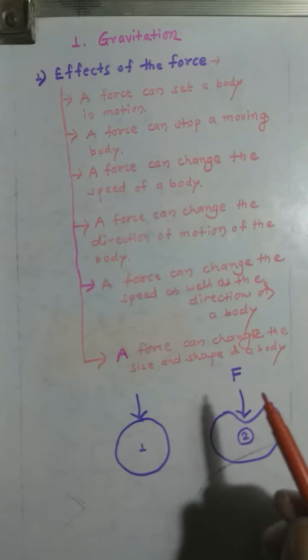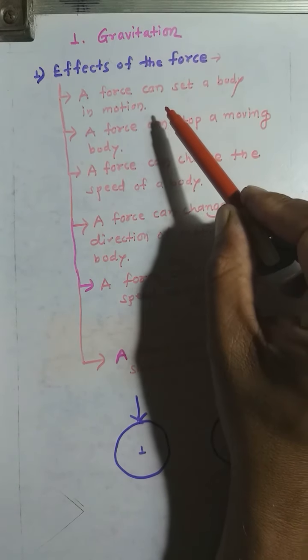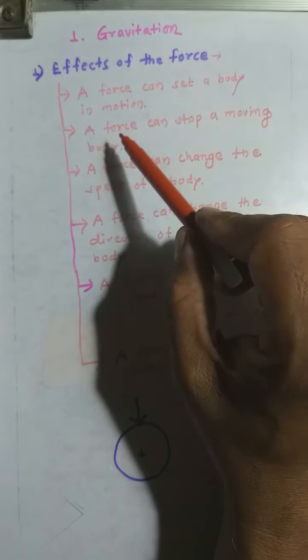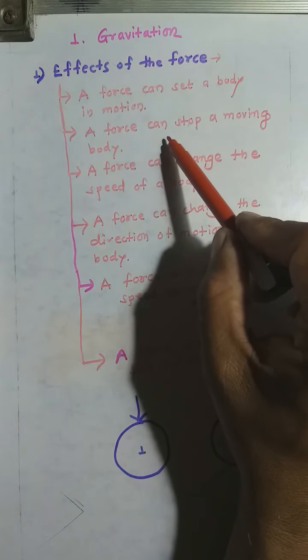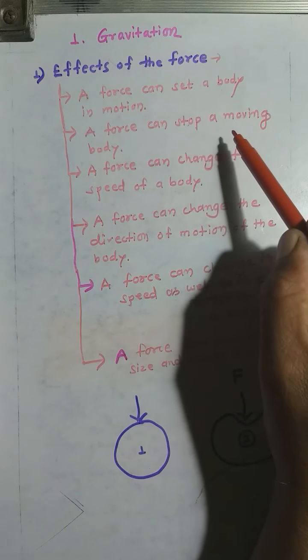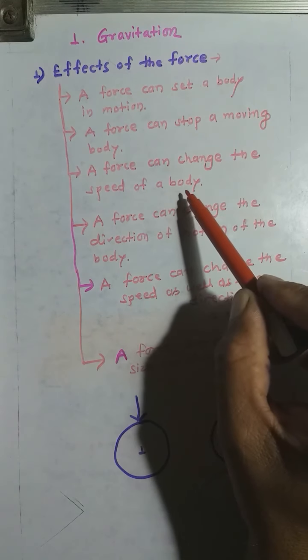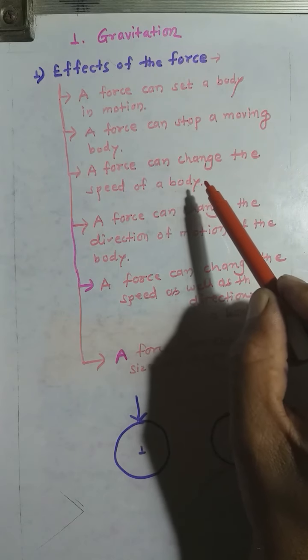These are some effects of forces. That means a rest body can move when you are applying a force on the body. Afterwards, a moving body can stop when you are applying a force on the moving body. A force can change the speed of the body. We have taken an example of a cricket game.